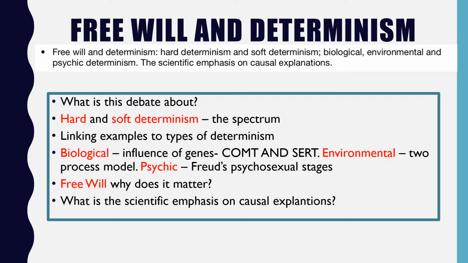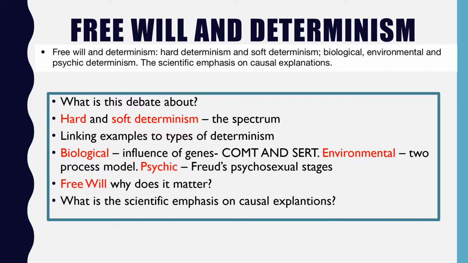And the activation of these genes is going to determine whether or not a person has OCD. That's a deterministic idea from the point of view of biology. For environmental determinism, we can stick with psychopathology again, and we can look at the two-process model. Remember, the two-process model is a behavioural explanation of how we acquire phobias through a process of classical conditioning and how those phobias are maintained through a process of operant conditioning.